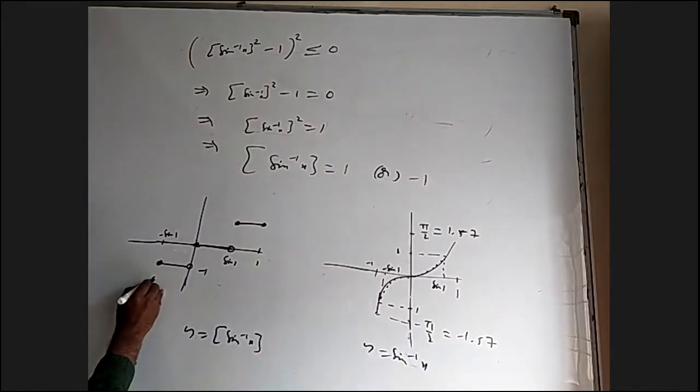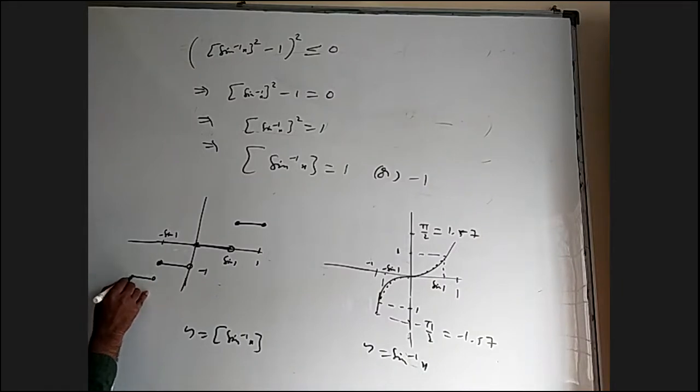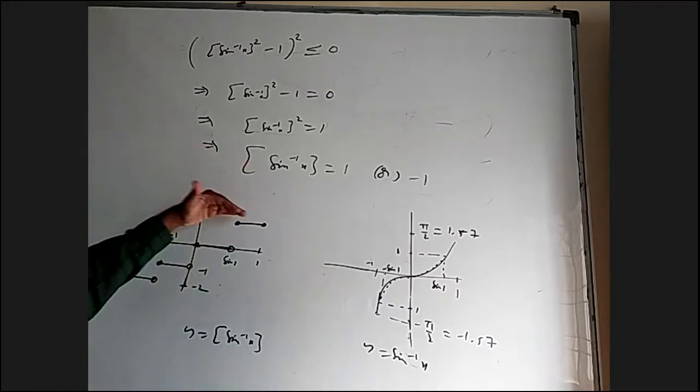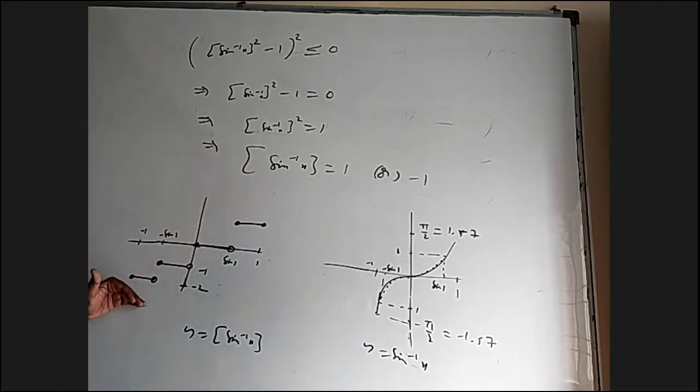So I'll get step -2. At minus sine 1 also it is -1, closed here. That's fine. Everything is good. So this is -1, this is -2. So integer part of sine inverse x can be 1, 0, -1, or -2.